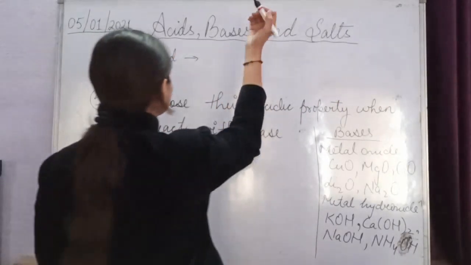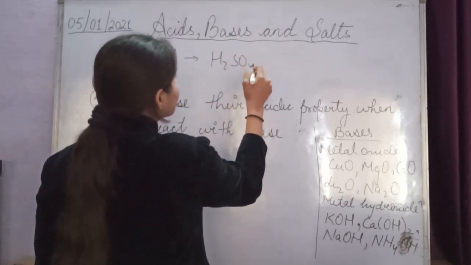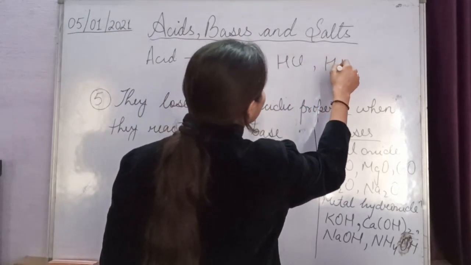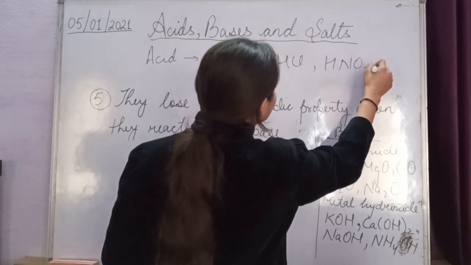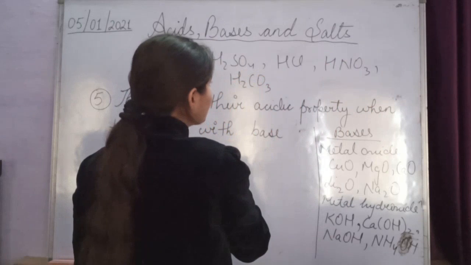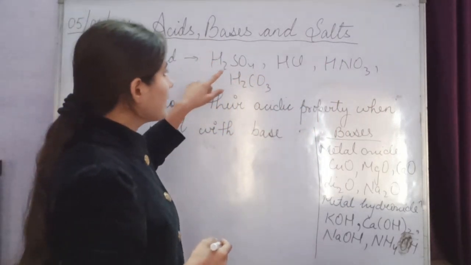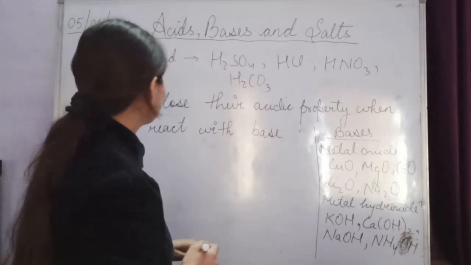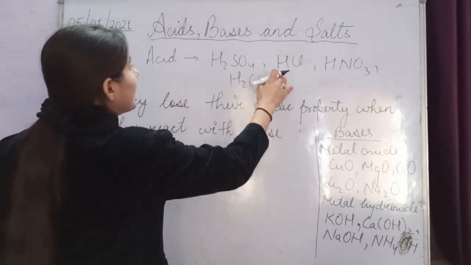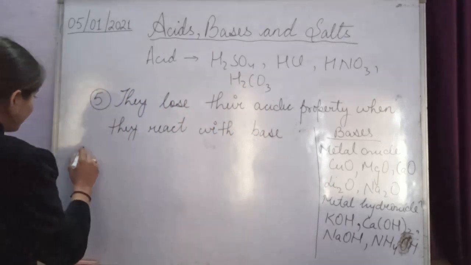Write some compounds of acid like H2SO4, sulfuric acid, HCl, hydrochloric acid, HNO3, nitric acid, H2CO3, carbonic acid. Got it? These are acids, mineral acids, inorganic acids. So let's take an example of this, like HCl.